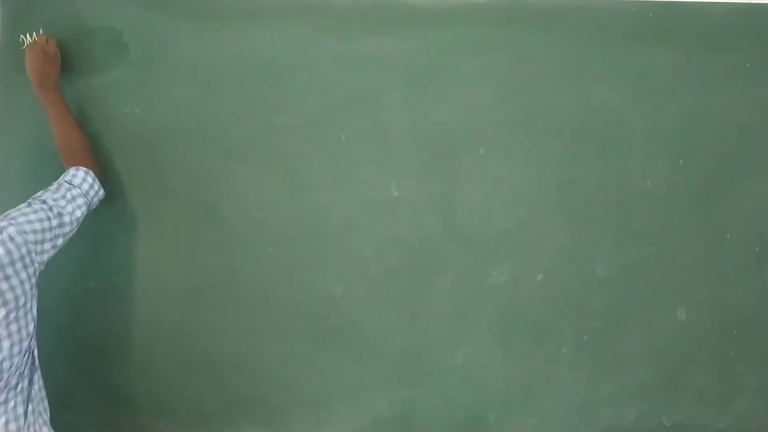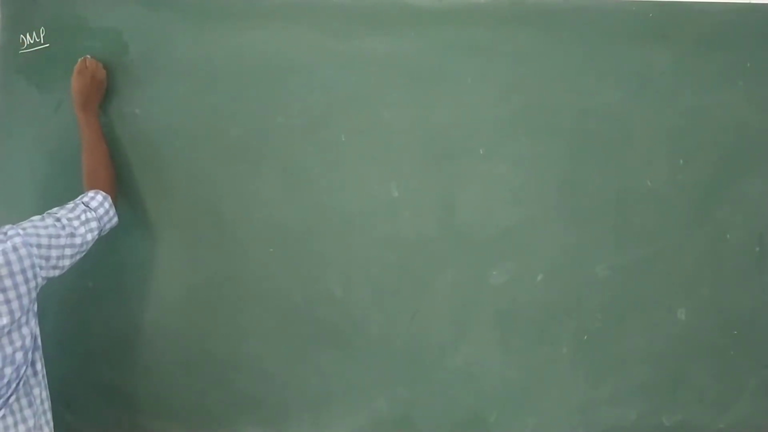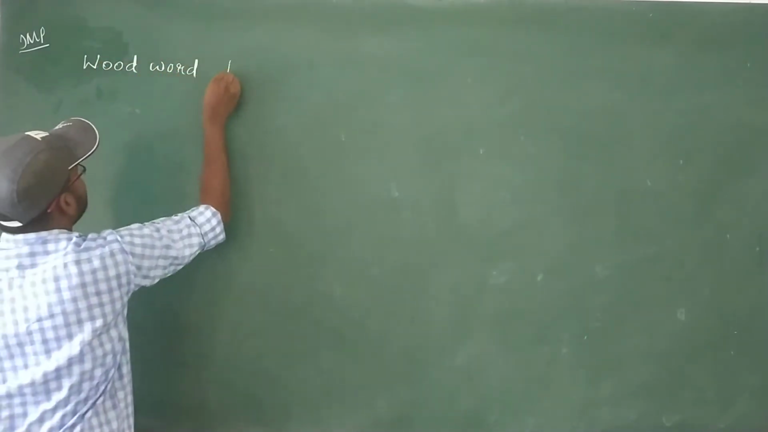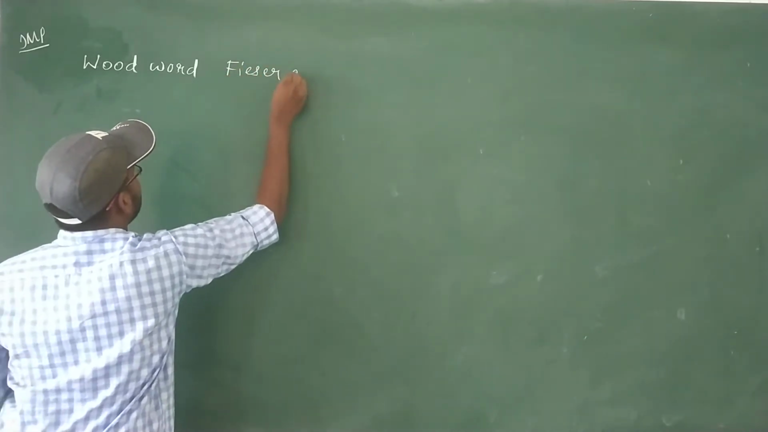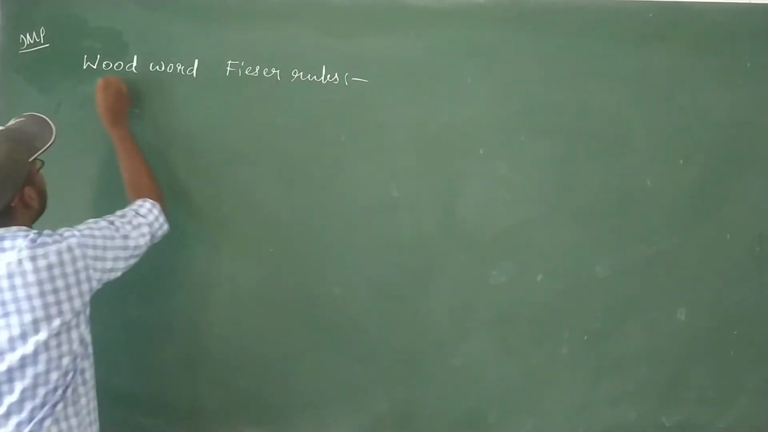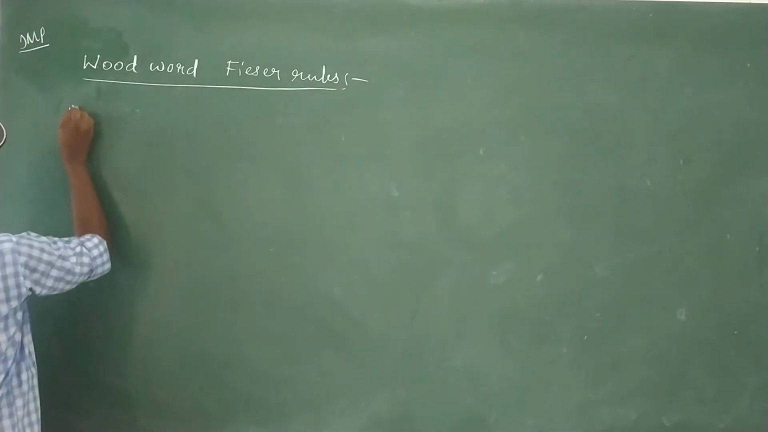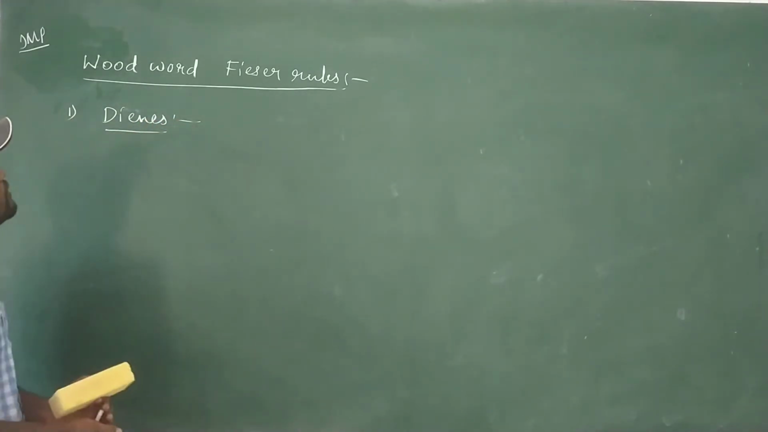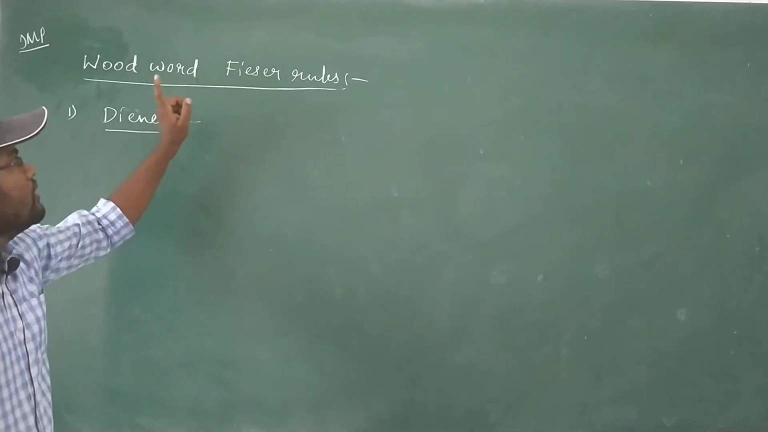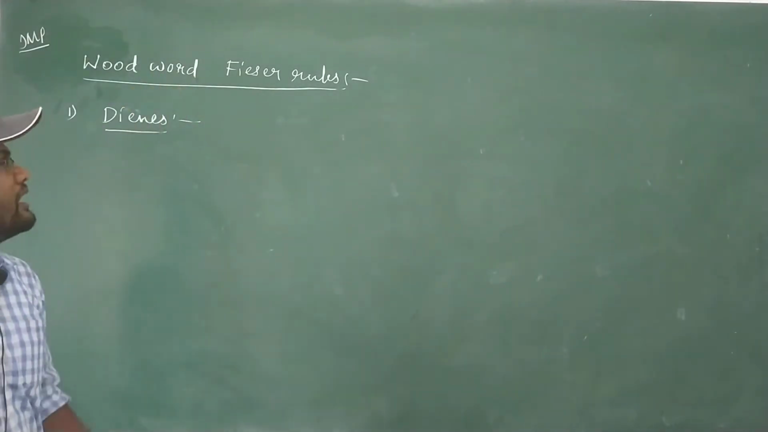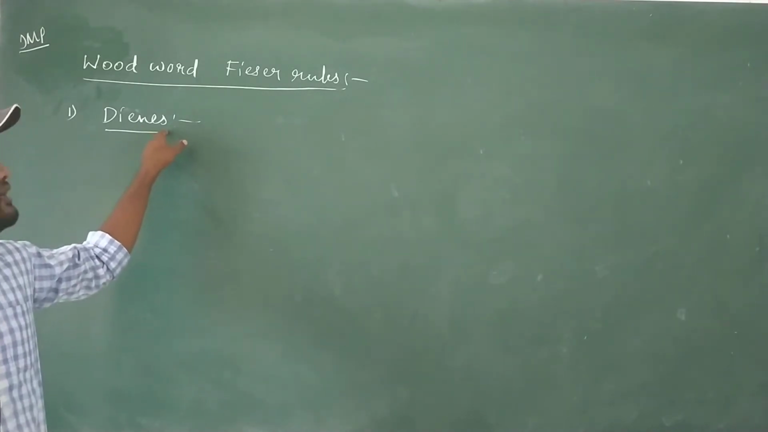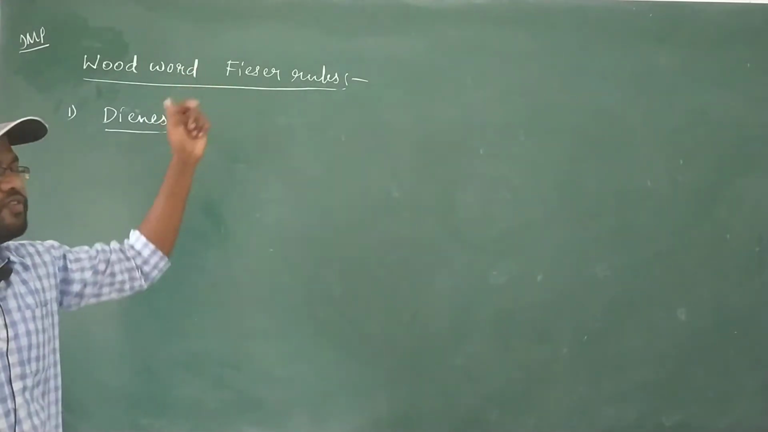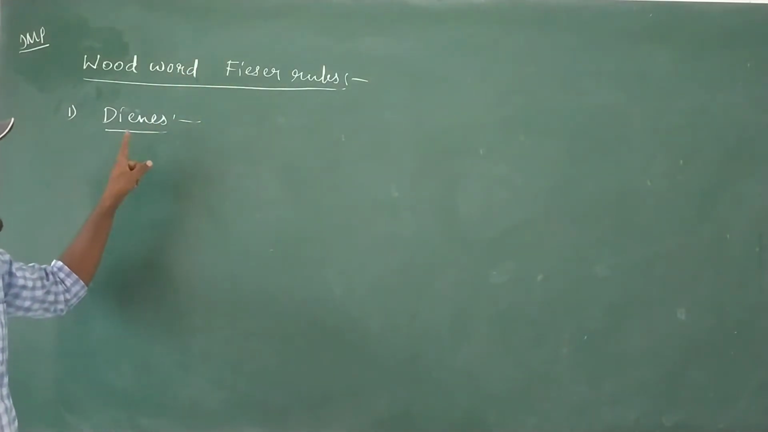Woodward-Fisher rules are very important. They are useful for calculating the lambda max values of different types of dienes. Woodward formulated some empirical rules for calculating the lambda max values of dienes. Later, they were modified by Fisher. As a result, the rules are called Woodward-Fisher rules.